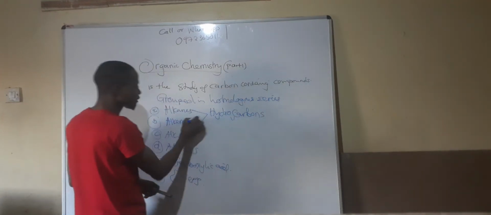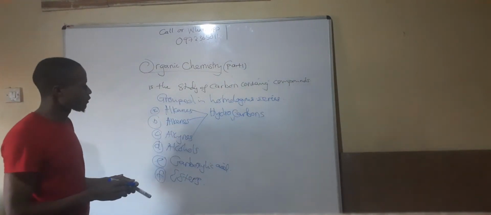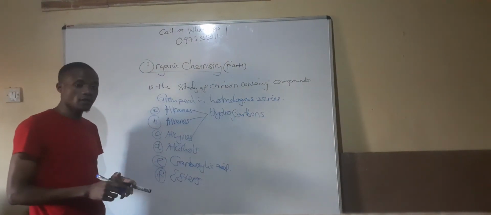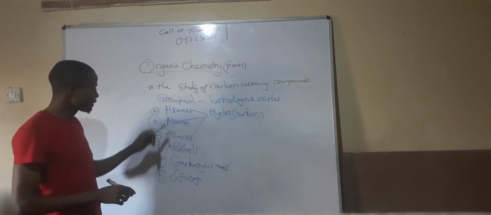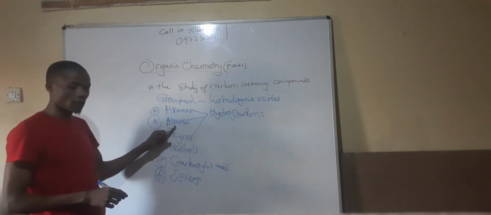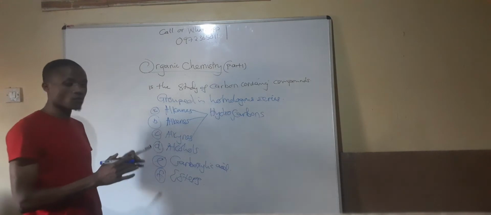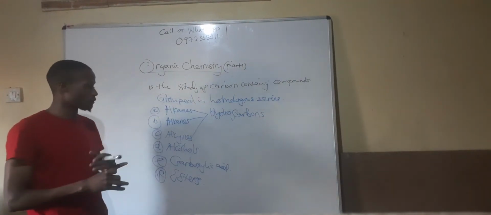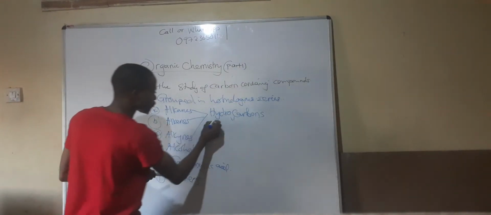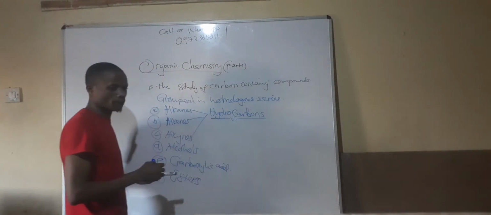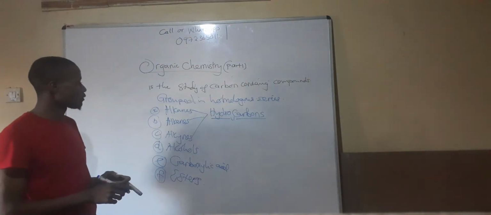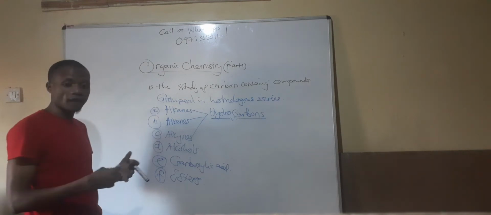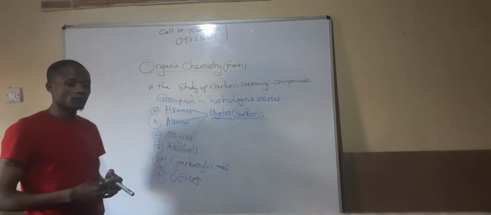Now, why are they called hydrocarbons? They are called hydrocarbons because they contain only the elements hydrogen and carbon. The alkanes, alkenes and alkynes are called hydrocarbons because they contain only two types of elements: hydrogen, the word hydro, and carbon.